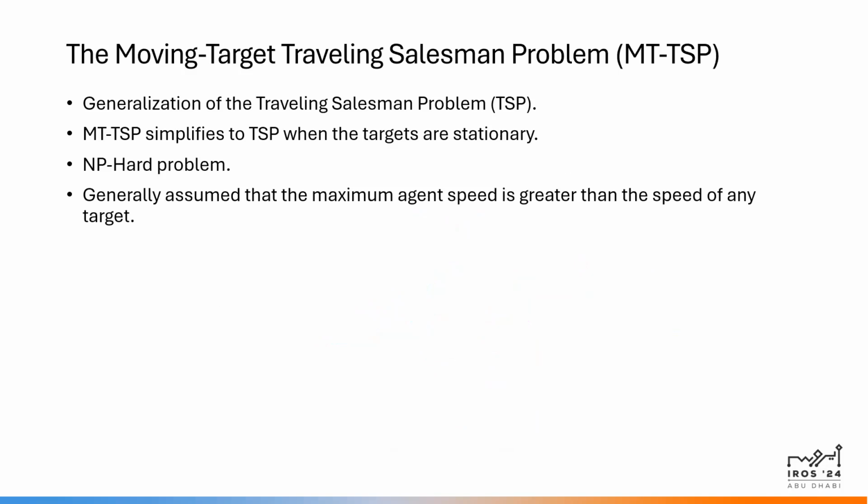Motivated by practical applications, the moving target traveling salesman problem was introduced in the literature. The moving target traveling salesman problem is a generalization of the traveling salesman problem, or TSP for short. The TSP is a well-studied problem in combinatorial optimization. And the moving target TSP simplifies to TSP when targets are stationary. This makes it NP-hard. And it's generally assumed that the maximum speed of the agent is greater than the speed of any target.